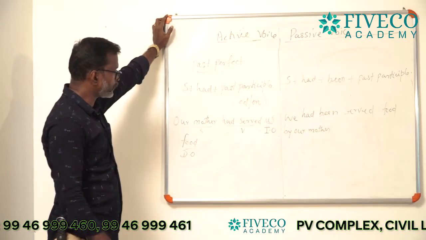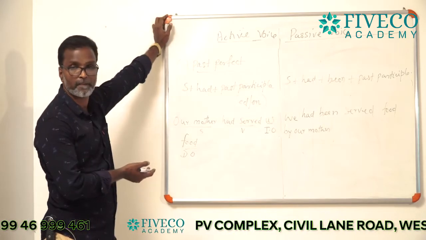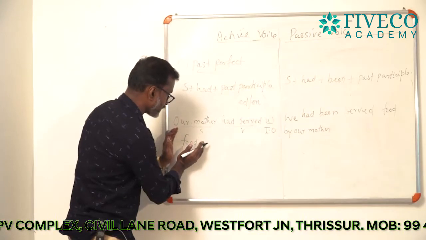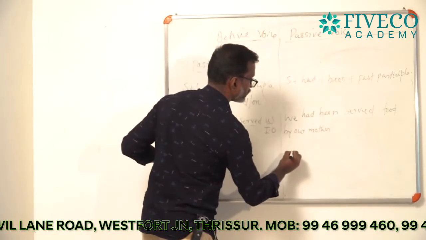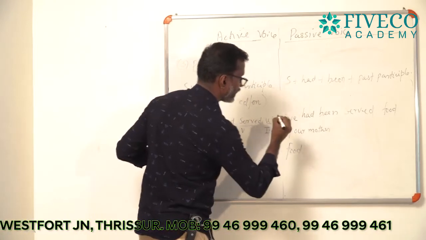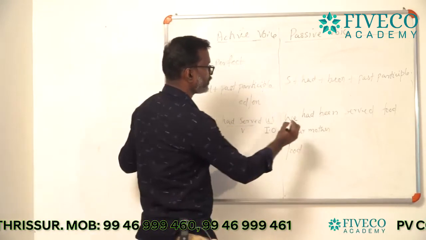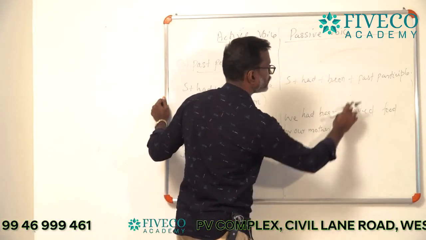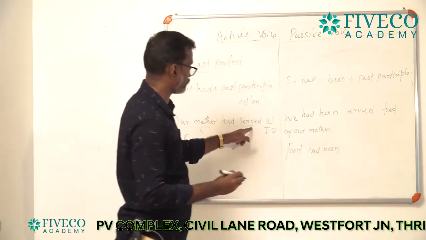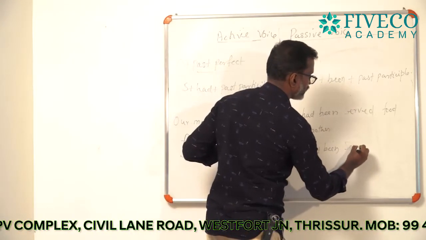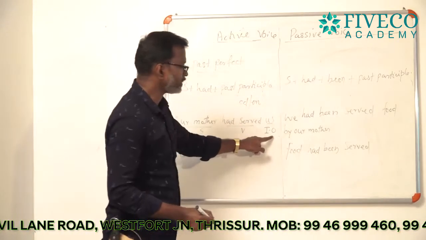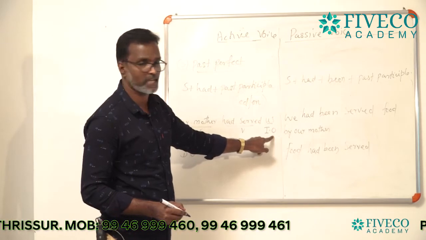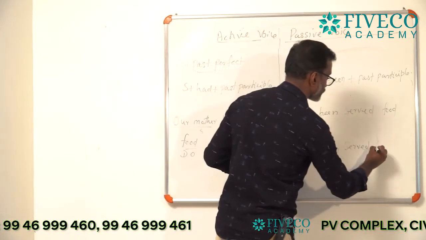And you can use the second object also as a subject. You know, you can do one more answer. I mean, just take a second object, food. Now, food became the subject. Food had been plus past participle served, food had been served. Then we are going to use the first object us. Food had been served to us.